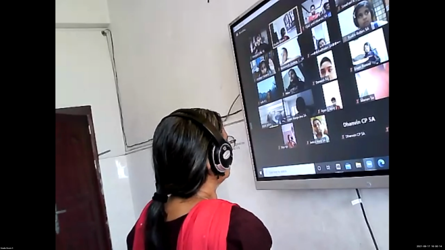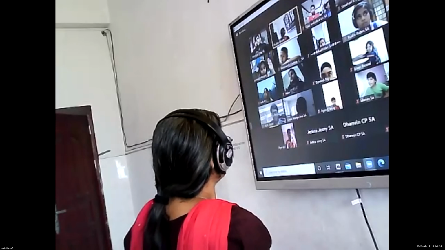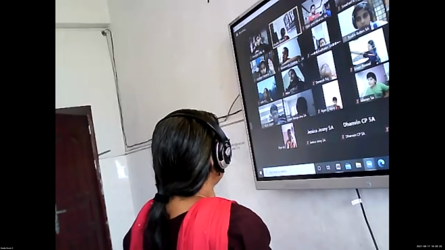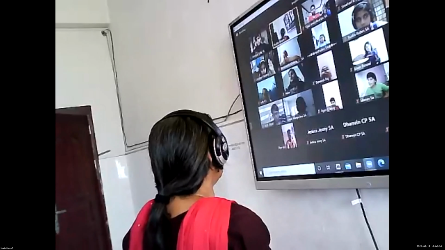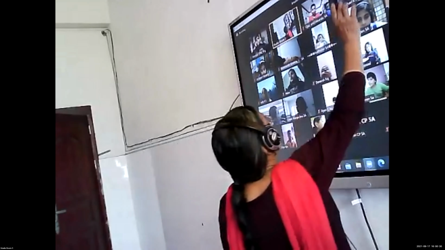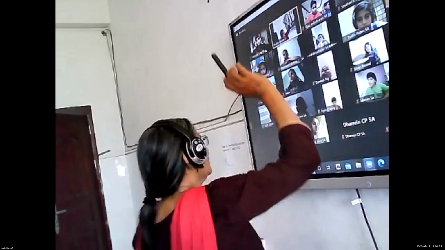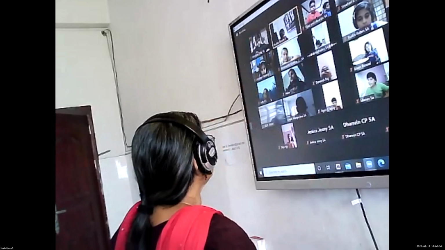Tia, what is the condition for divisibility by 3? You should add all the digits. If the sum is divisible by 3, then you can say that the whole number is divisible by 3. Okay? Does anyone have a doubt here?